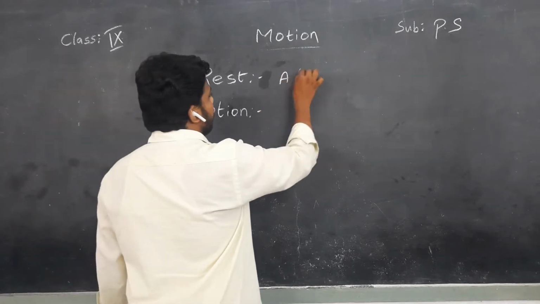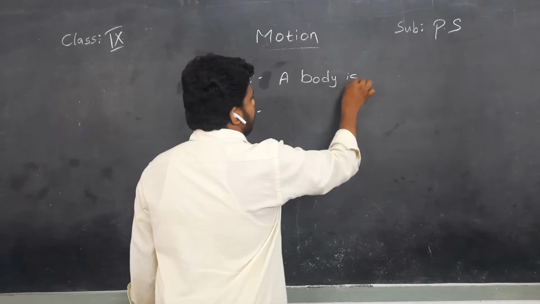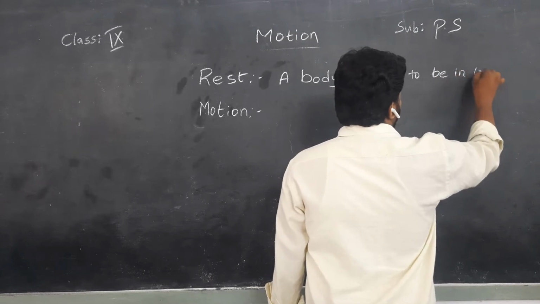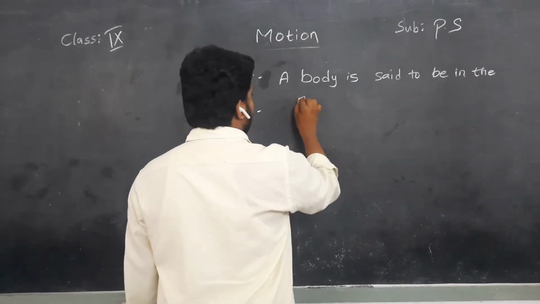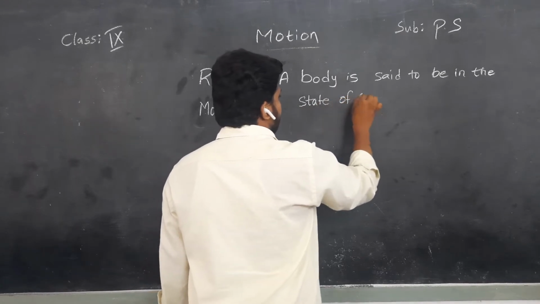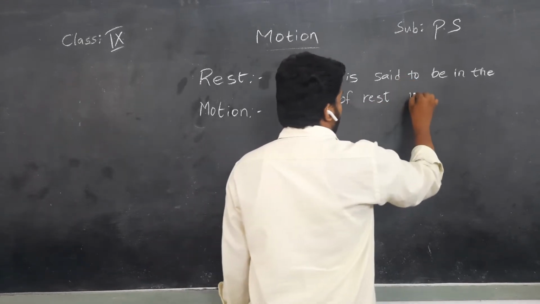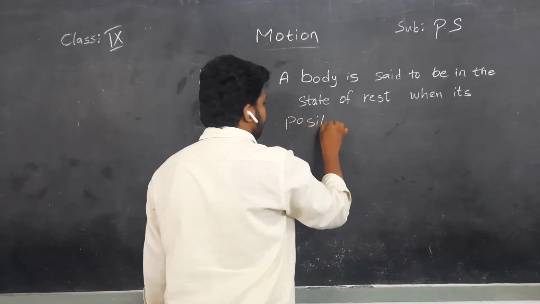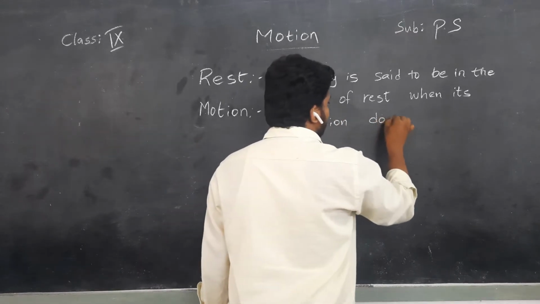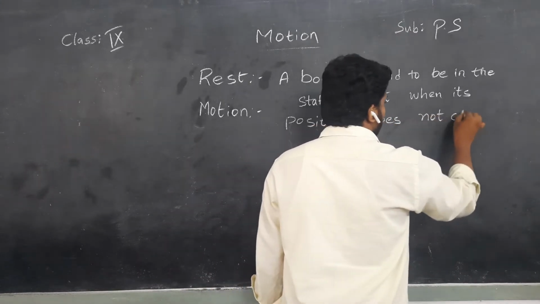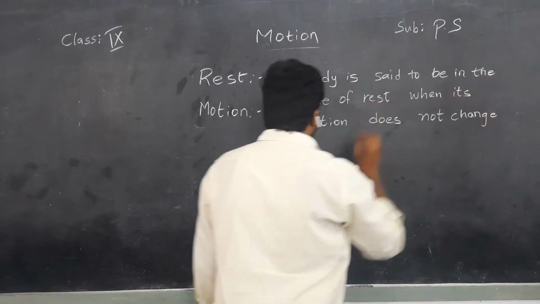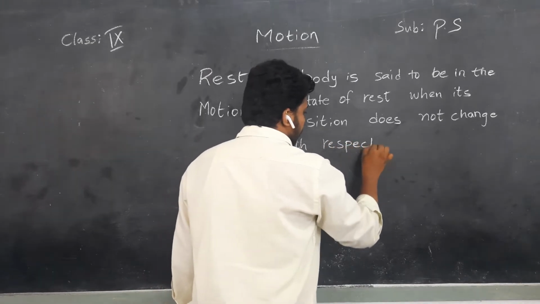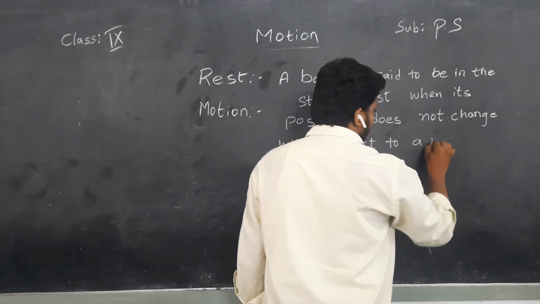A body is said to be in the state of rest when its position does not change with respect to a reference point.